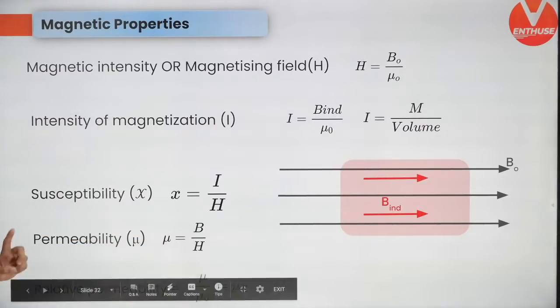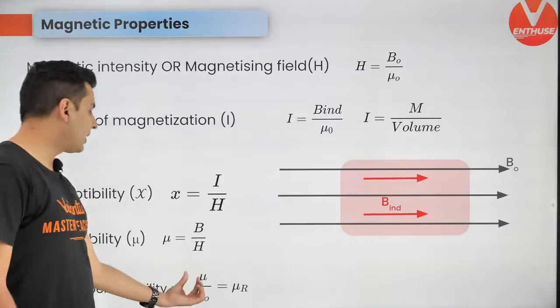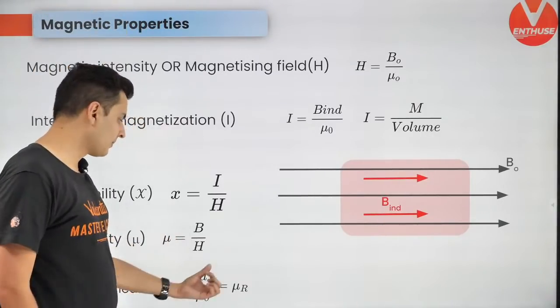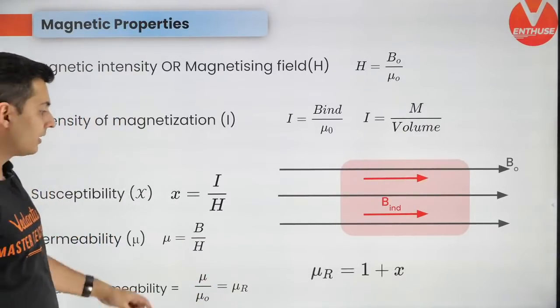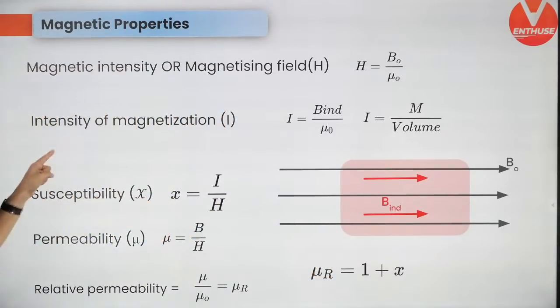Very important. And last formula up here. Relative permeability is permeability of that medium upon permeability of free space. That's the relative permeability. And last formula over here: relative permeability is 1 plus susceptibility. Keep these formulas in mind.